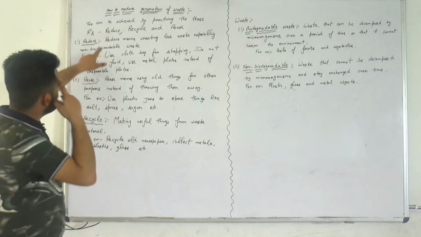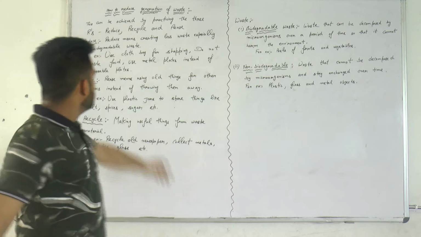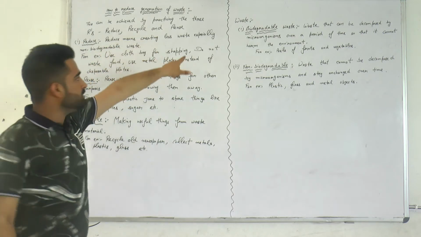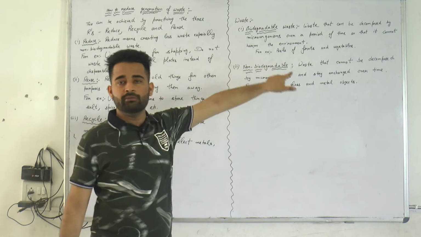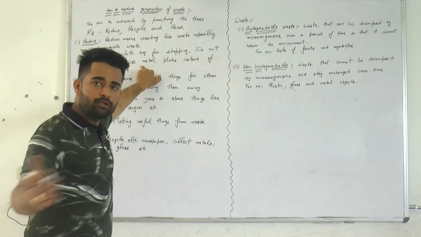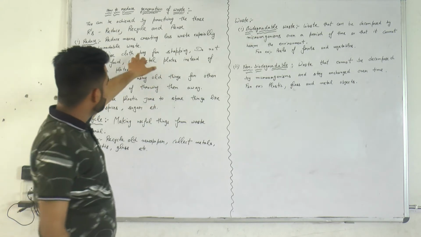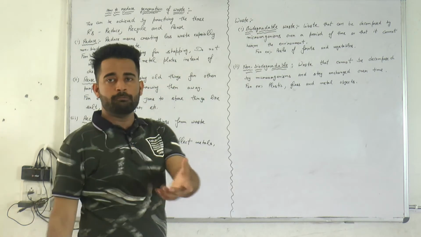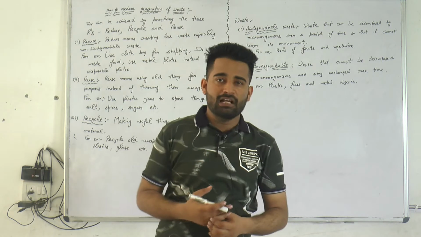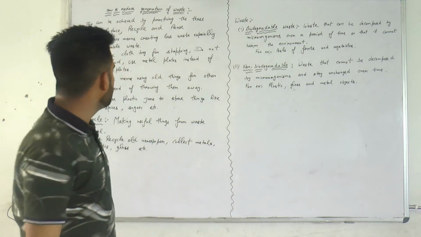Now we will discuss the R's, how we can reduce the generation of waste. First one is reduce. Reduce means creating less waste, especially non-biodegradable waste. How? Use metal plates instead of disposable plates. Do not waste food. Use a cloth bag for shopping instead of polythene. If we do like this, then what will happen? There will be less non-biodegradable waste and it will not harm the environment.